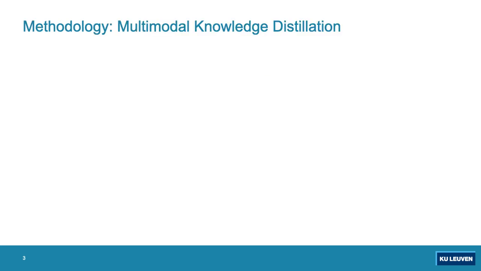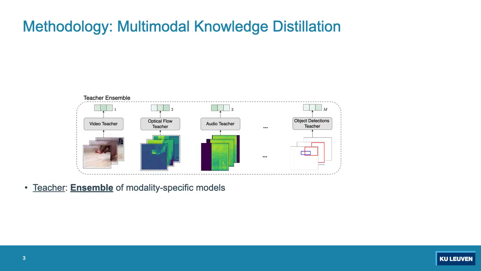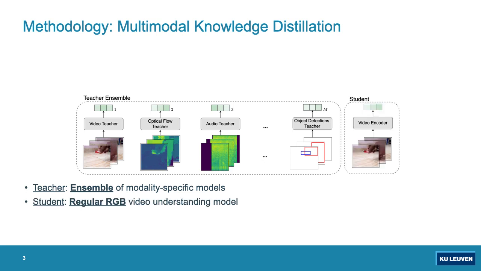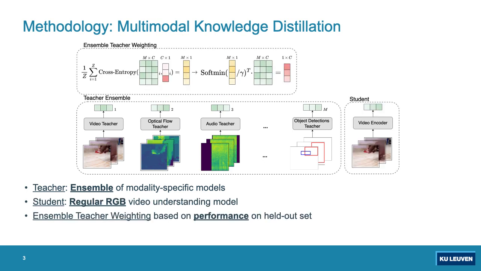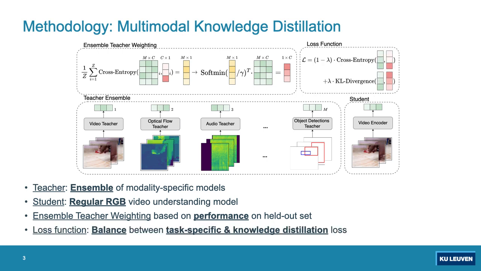We build a method which is based on multimodal knowledge distillation and consists of 4 parts. The first part is the teacher, which is an ensemble of all modality-specific models. Then we have the student, which is a regular RGB video understanding model. Then we have the ensemble teacher weighting module, which allows us to reweight the outputs of each teacher in the ensemble based on their performance on a held out set. And finally, we have the loss function, which allows us to balance between the task-specific and the knowledge distillation loss, and therefore allows us to get the best of both worlds.